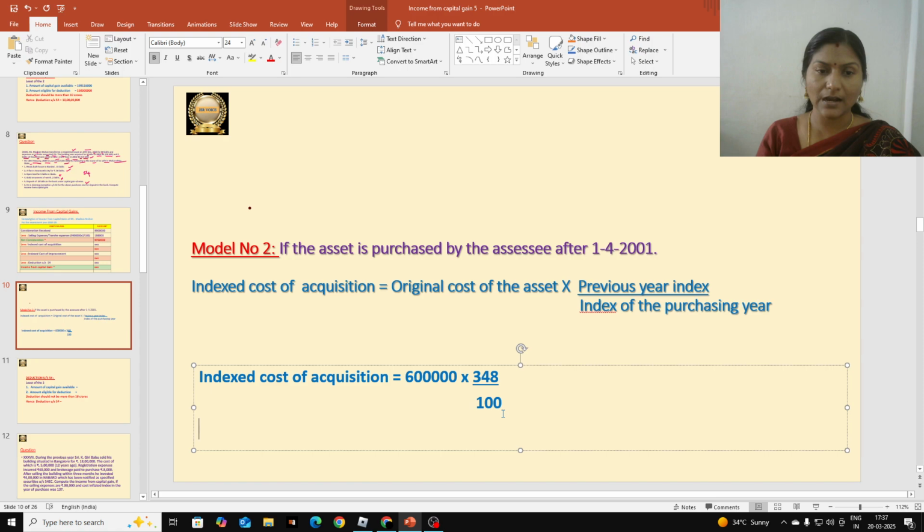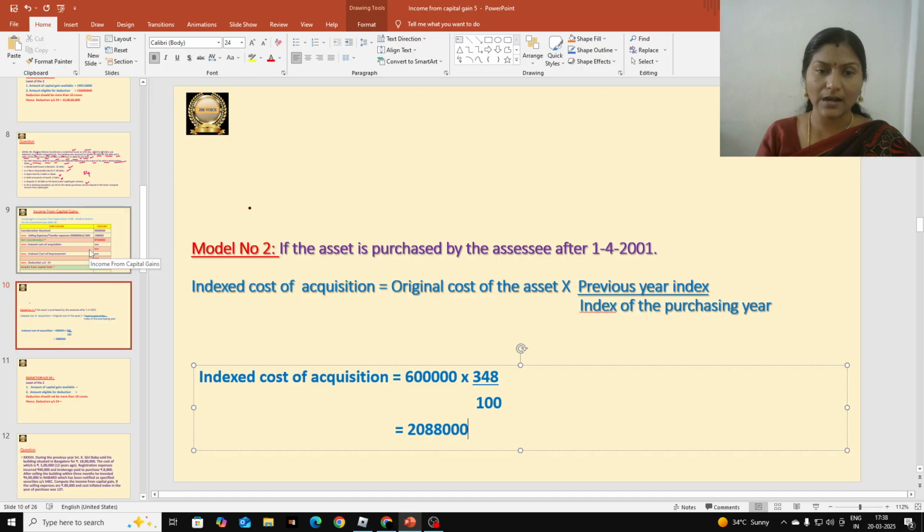If we calculate this, how much do we get? 6 lakhs into 348 divided by 100. So we get 20 lakhs 88,000. So indexed cost of acquisition is equal to 20 lakhs 88,000.